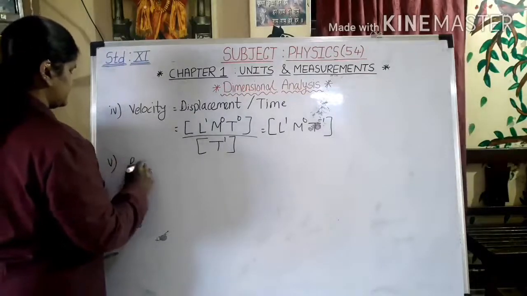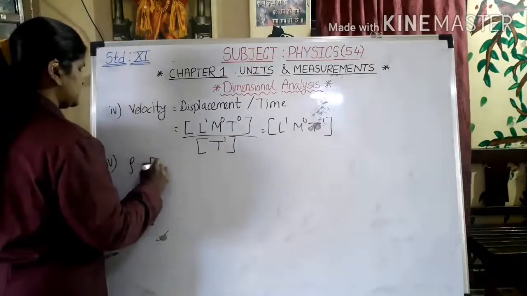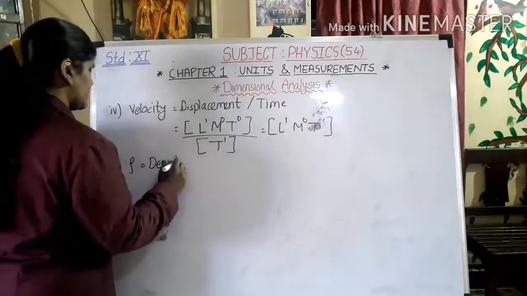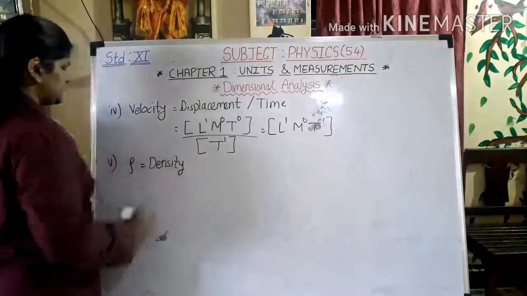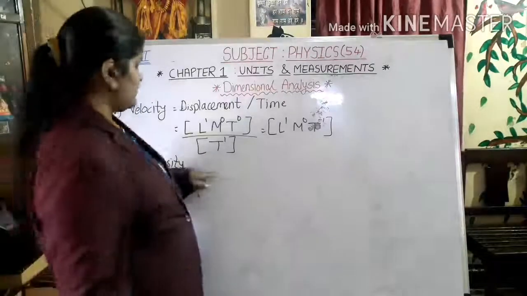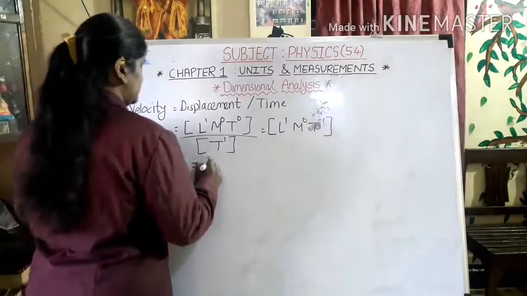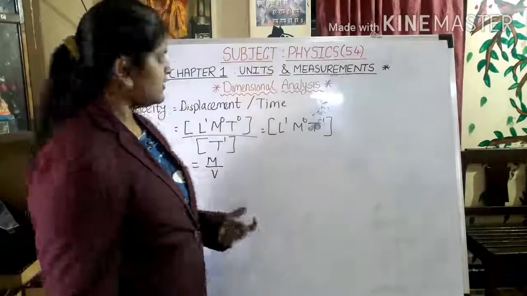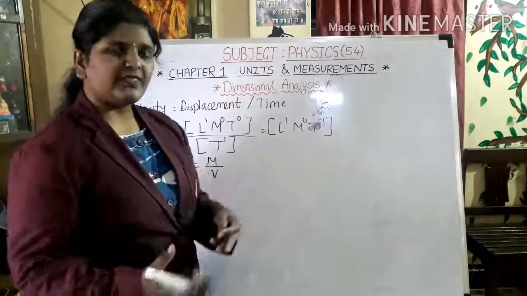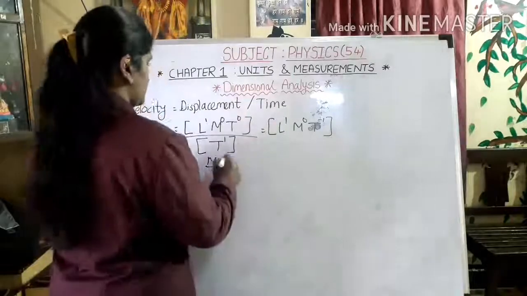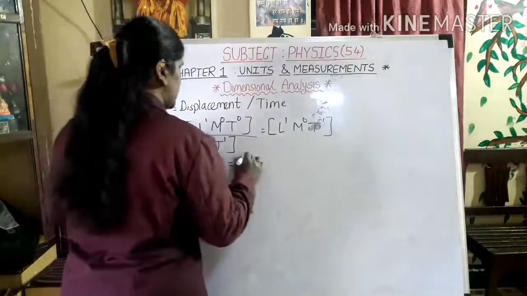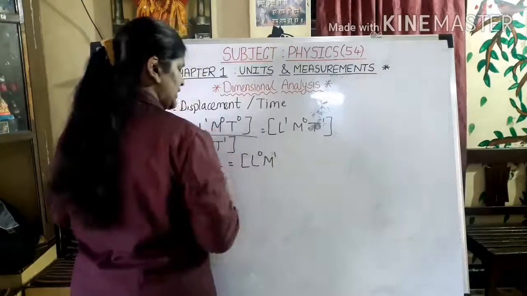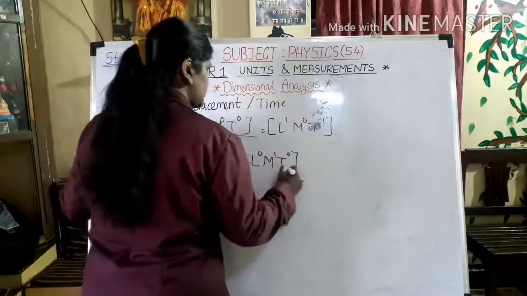for density. Okay. Basically density is denoted by the symbol rho. So I have written already here. This is rho. Density formula is mass divided by volume. Now we will write the dimensions for both of them and then we will combine them. Okay. So as in numerator mass is there. So I will write L0, M1, T is not there, T is 0.